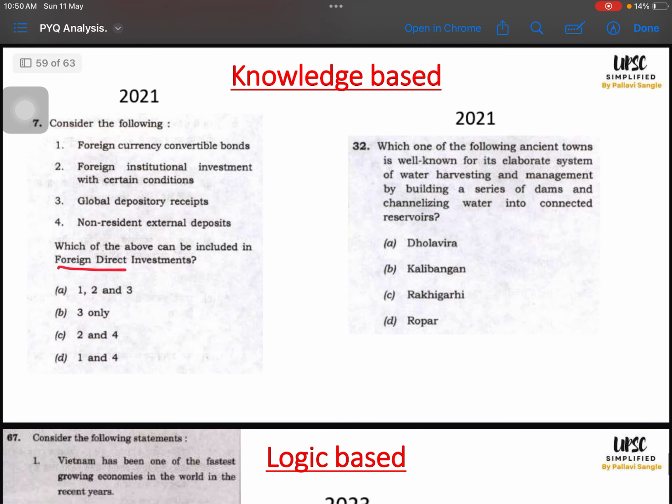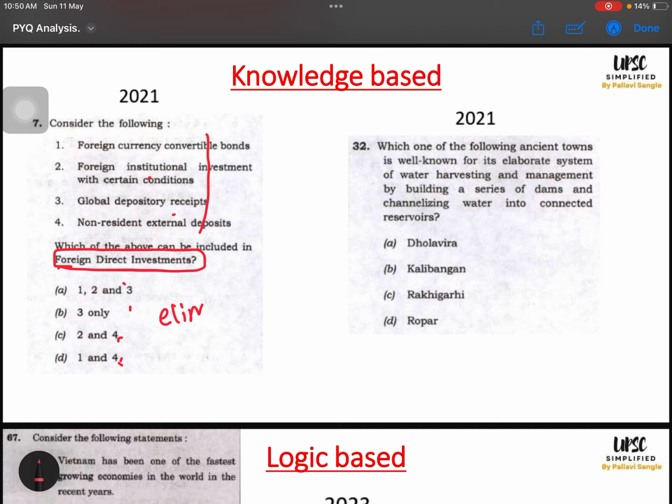Here also, if you know the concept of foreign direct investment, then you will be able to solve this. You will take something right or wrong, and then you will eliminate some option. You will feel that I am applying elimination technique. So this is not the case. You are just applying your knowledge, and then you are trying to find the answer. This is not logical, this is a knowledge based question. Here also the Harappan question.